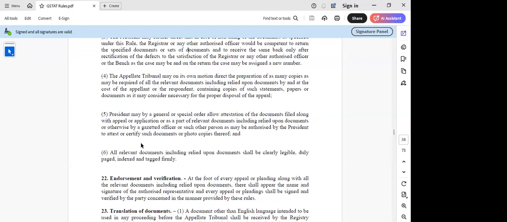And one more here: they say all relevant documents shall be clearly legible, duly paged, indexed, and tagged firmly. I think it means that even if you file the online appeal, there will be a requirement of filing the manual appeal also. Initially they might say file online and also manually, though that has been removed for the first appeal. But practically we see they ask for the already filed appeal with manual documents also. A similar practice may apply here.